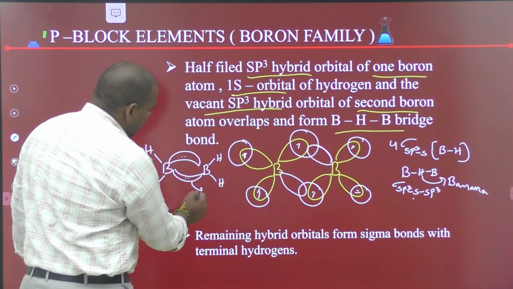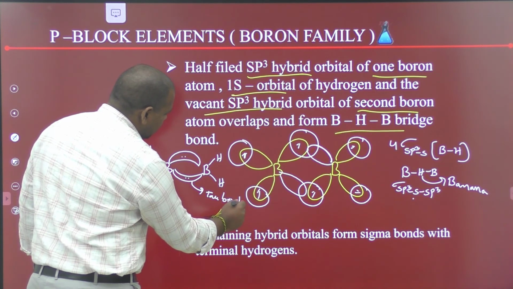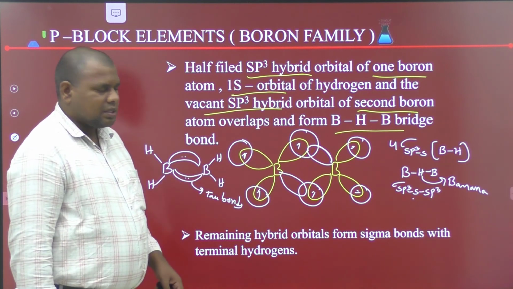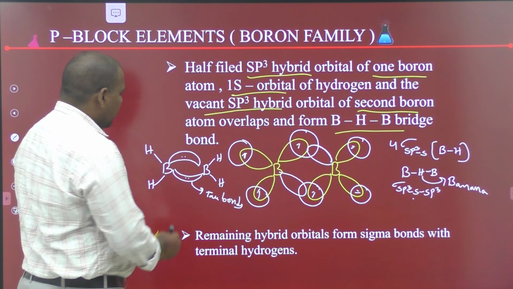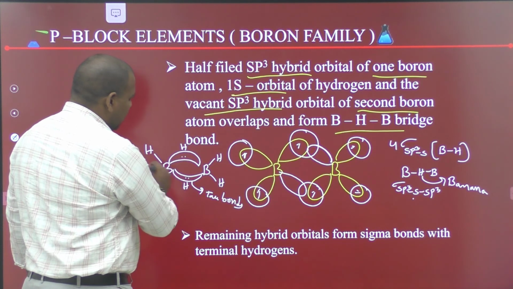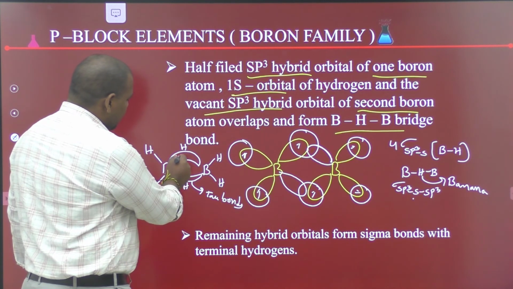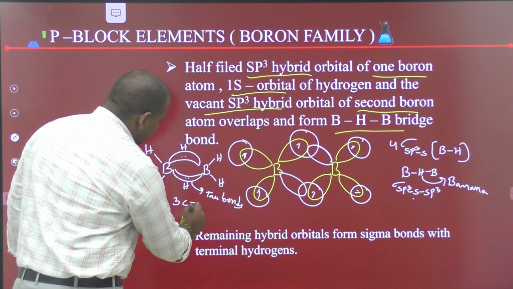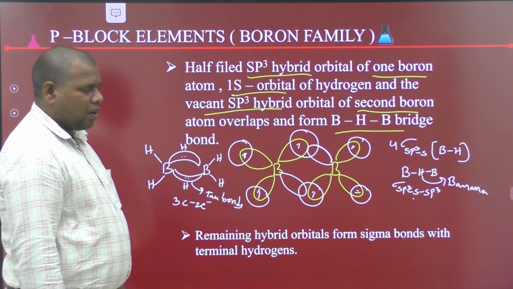Banana bonds are also called tau bonds. BHB bonds are called banana bonds, tau bonds, or 3-centered 2-electron bonds. Hydrogen, boron, boron: the first boron is the first center, hydrogen the second center, and the second boron the third center, with 2 electrons present. So BHB bonds are called 3-centered 2-electron bonds.